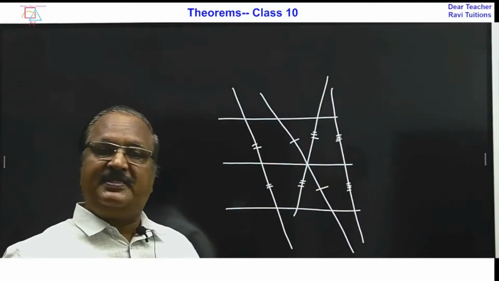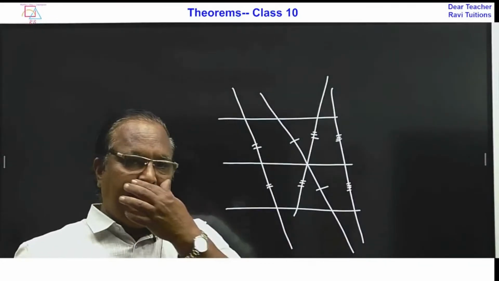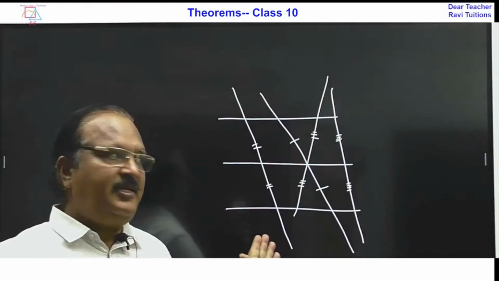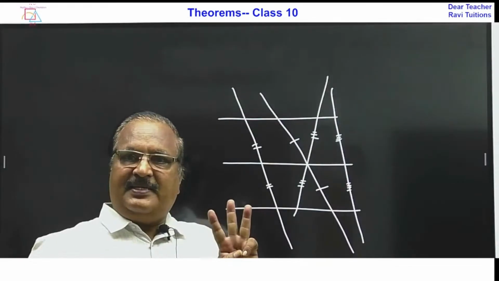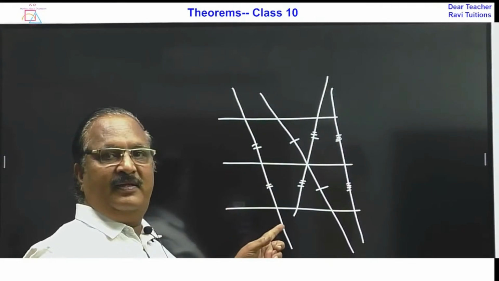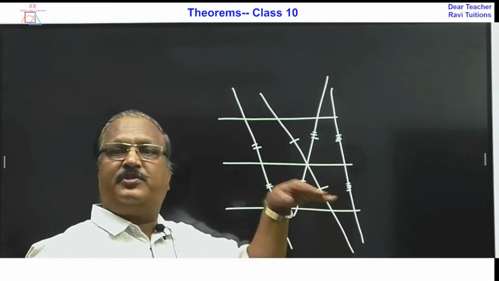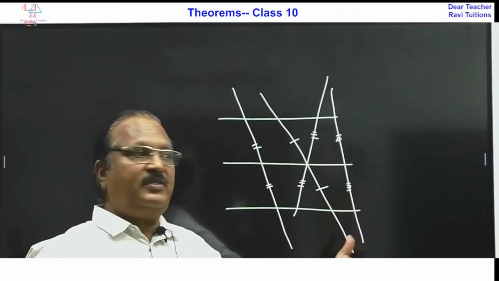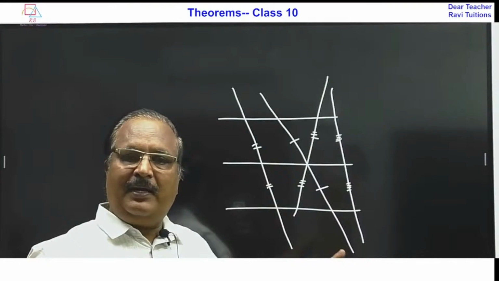That means this also comes under the basic proportionality theorem. You can use the basic proportionality theorem and prove it. If the intercepts made by three lines are equal on one transversal, then these three lines make the same equal intercepts on any other transversal. They may be parallel, they may not be parallel.